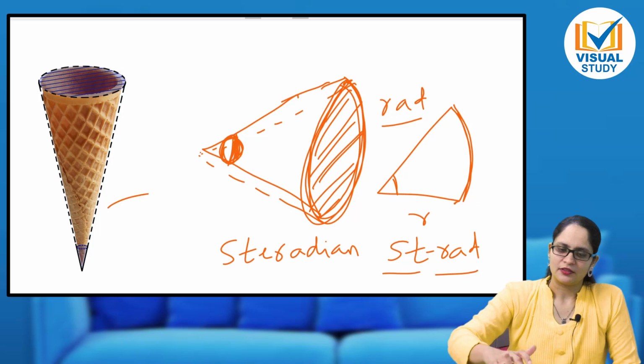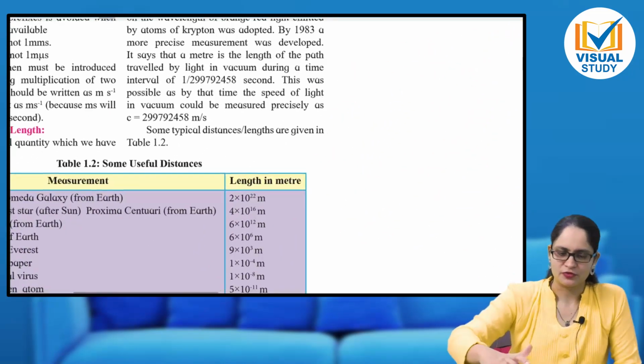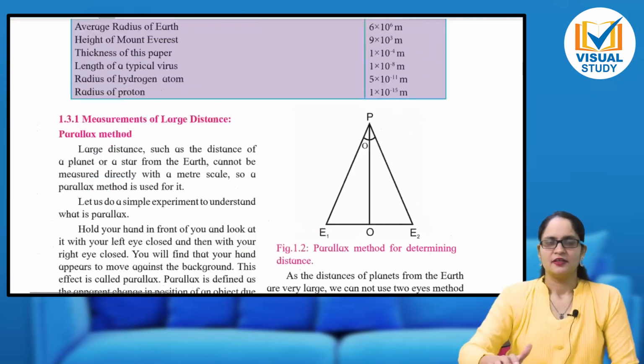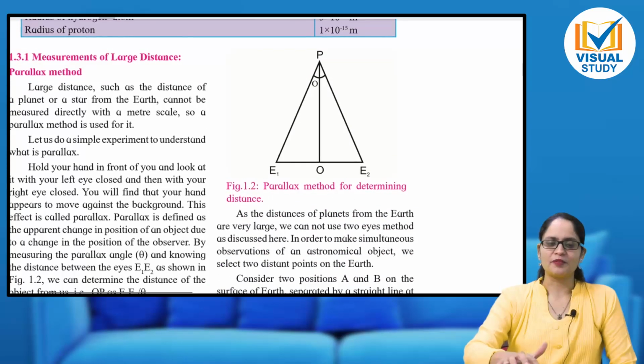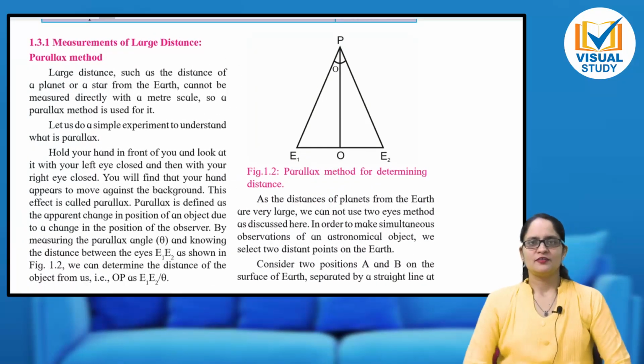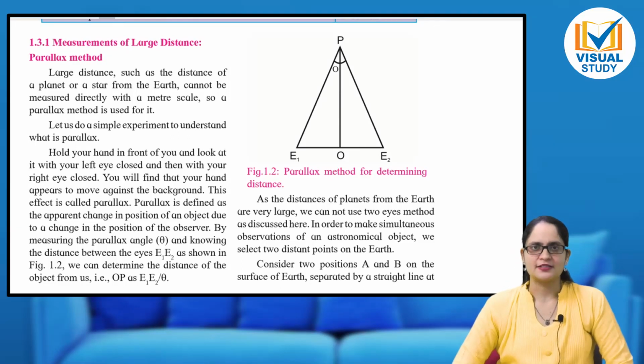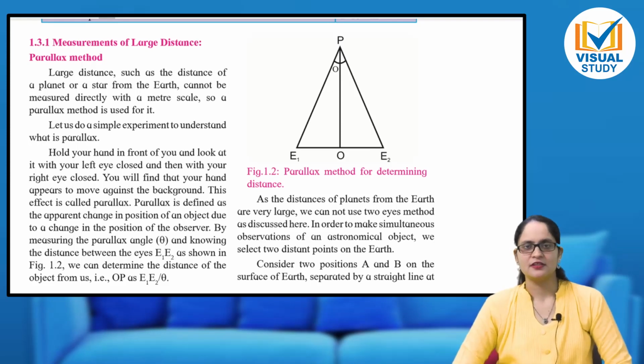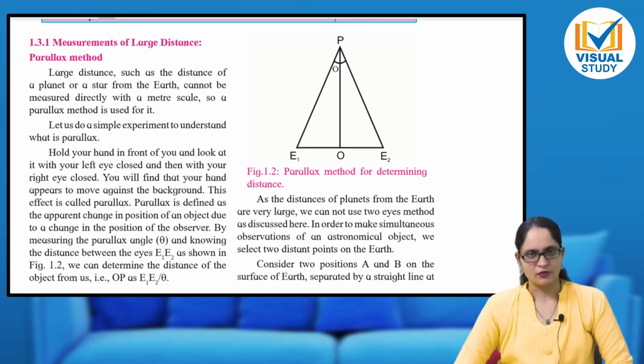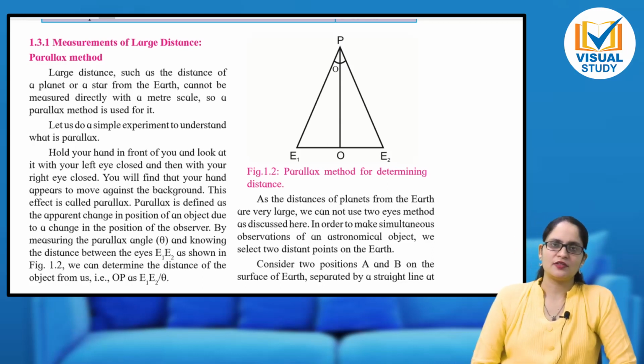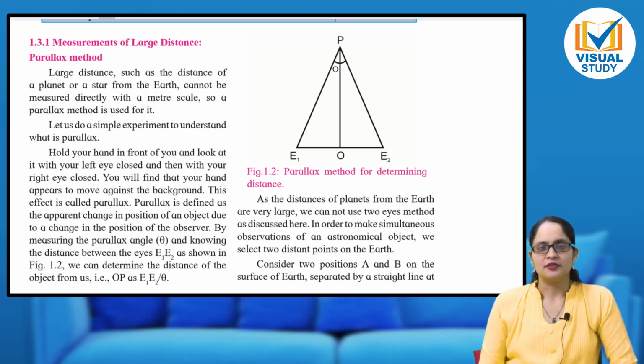Now the another point that we are going to see is measurements. When we come to the topic of measurements, what do we measure? We measure many different quantities: length, mass, time. In this topic we will see how to measure large distances, how mass is measured with different quantities, and how time is measured with different larger quantities. We only know seconds, hours, minutes, but there are some more quantities which measure time, like light year. We are going to see that.